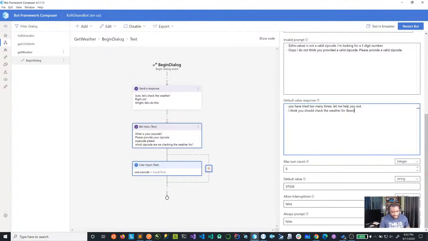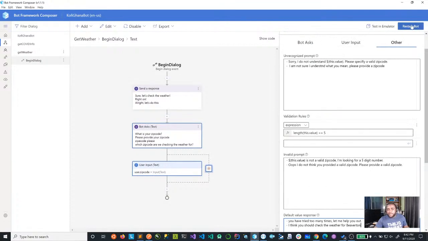We can change this. All right. Because I know the city. So again, with this done, I'm going to click on restart bot. And now all what this does is it sets up my bot to go to the next step. So let's wait for the bot to properly reload. And then we're going to go ahead and test it.